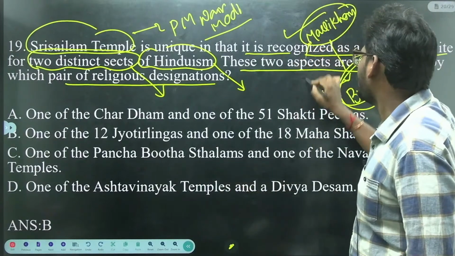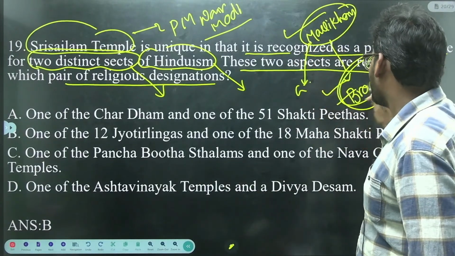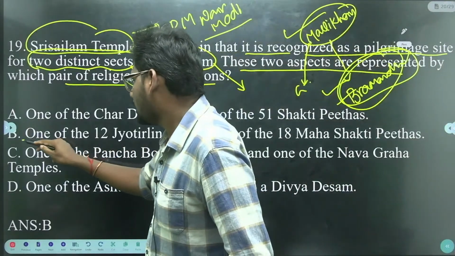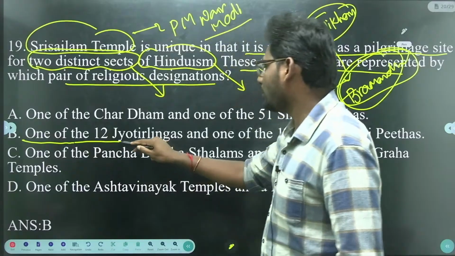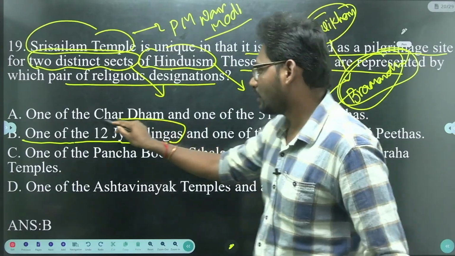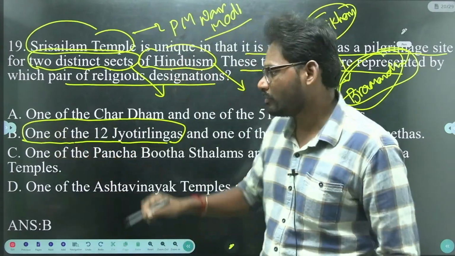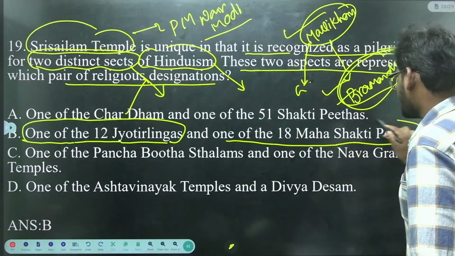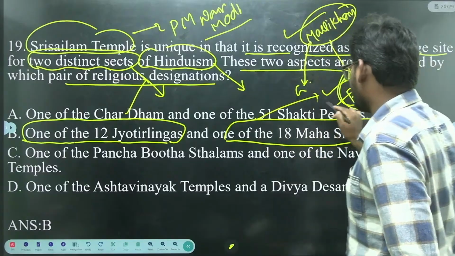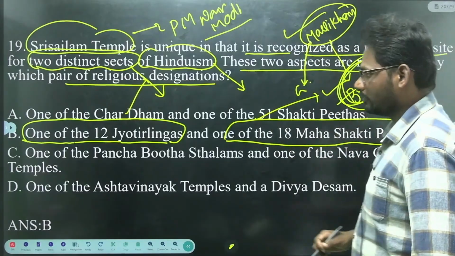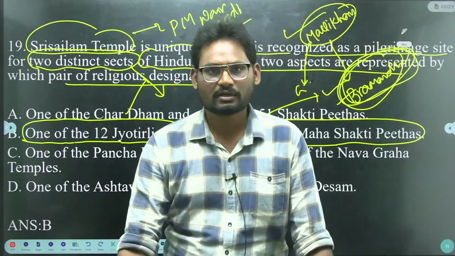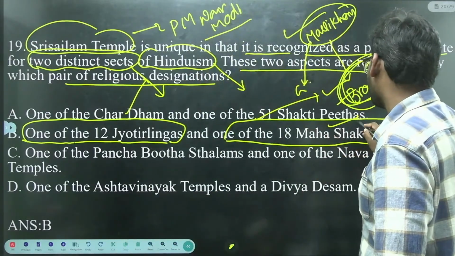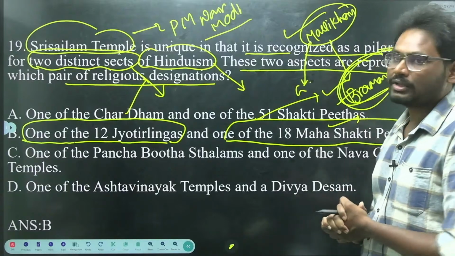So the option will be B. One of the 12 Jyotirlingas we have Srisailam, that is Mallikarjuna Swami, and one of the 18 Mahashaktipitas, that is Brahmarambika Devi.